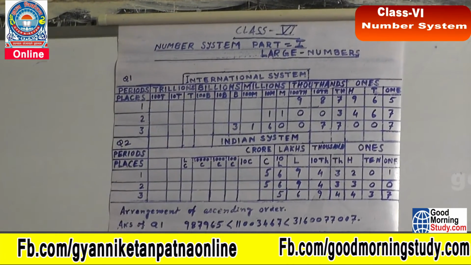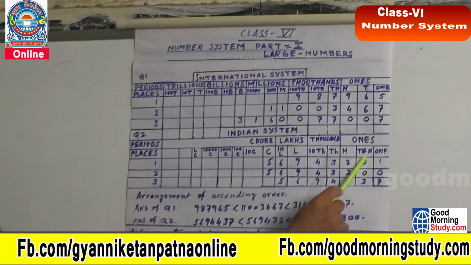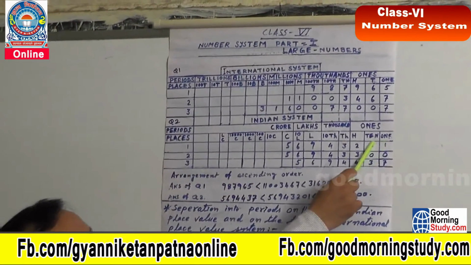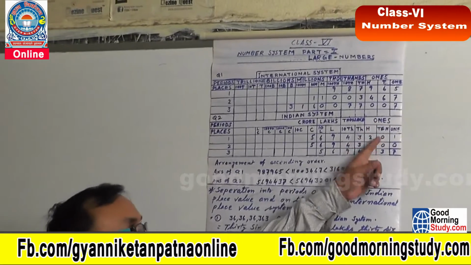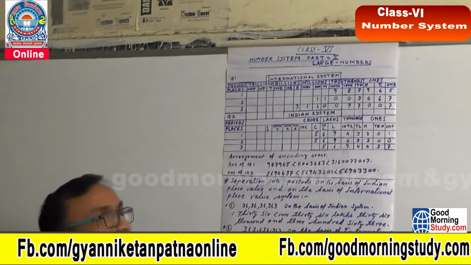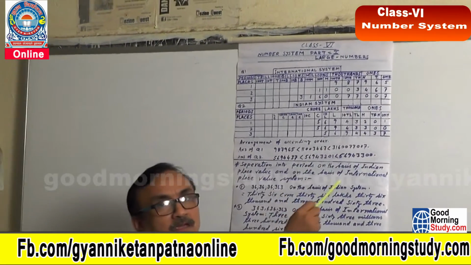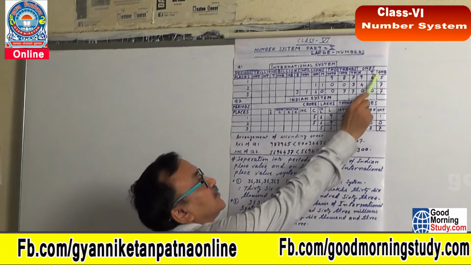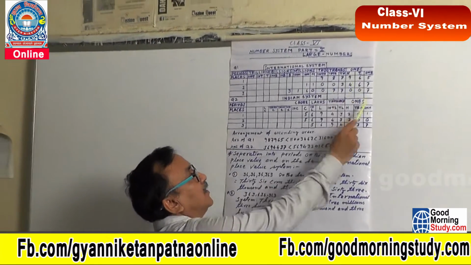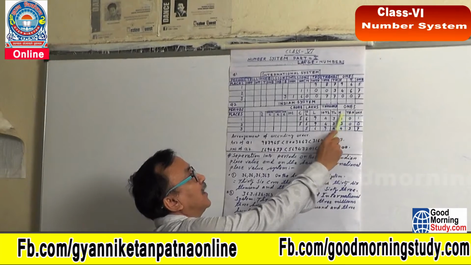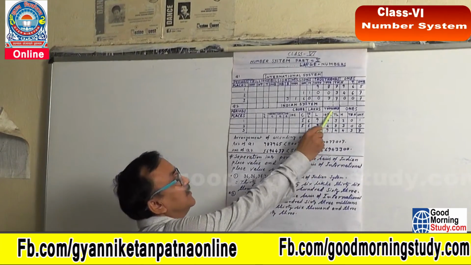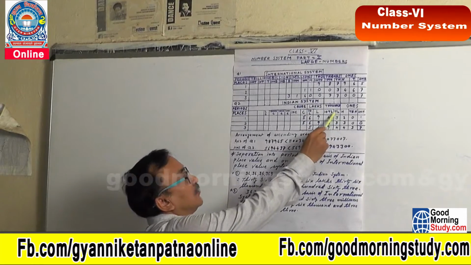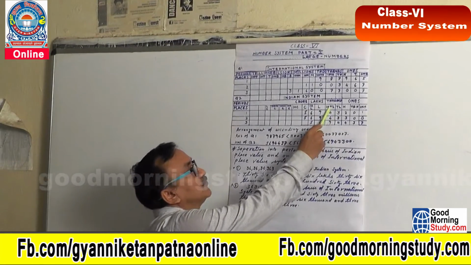Now in the Indian system, the places are 1 place, 10 place and 100 place. In the ones period, if you compare, both systems have 3 places each: 1, 10, 100. And in the thousand period in the Indian system, this is 1000, 10,000.